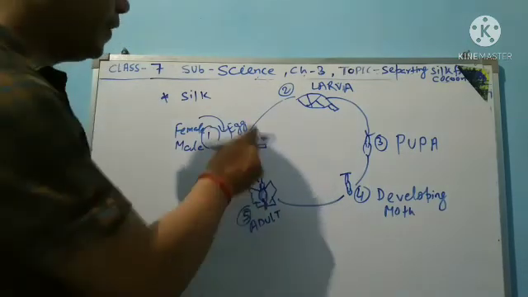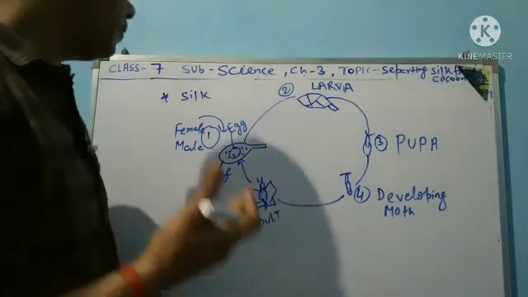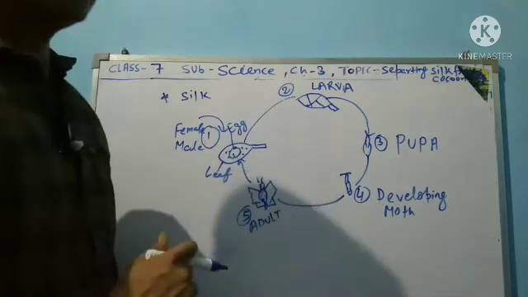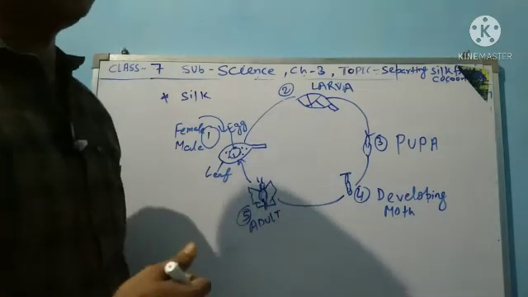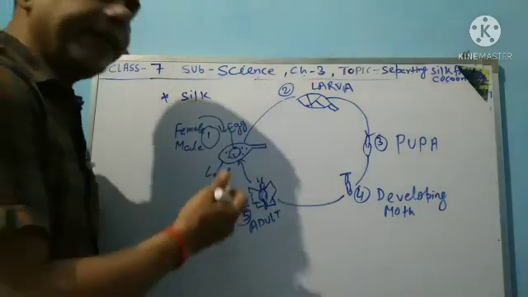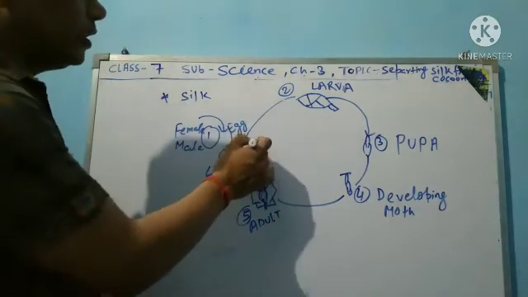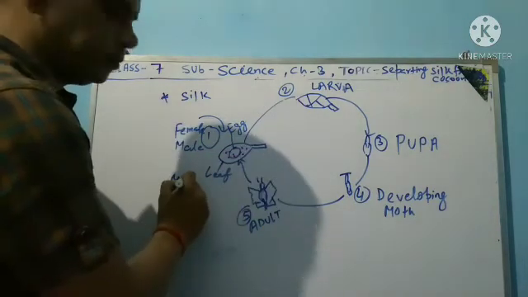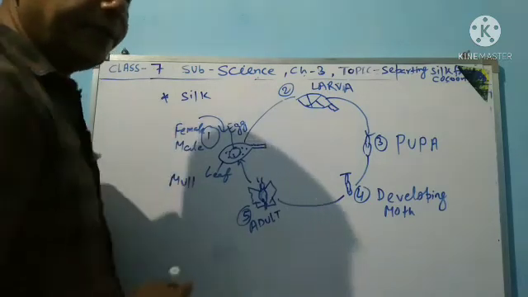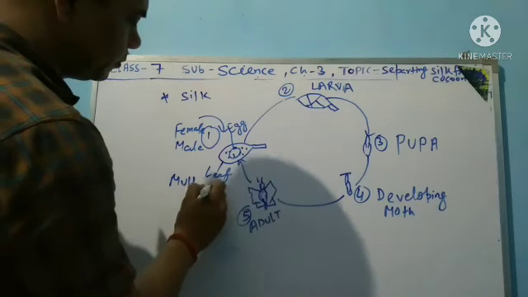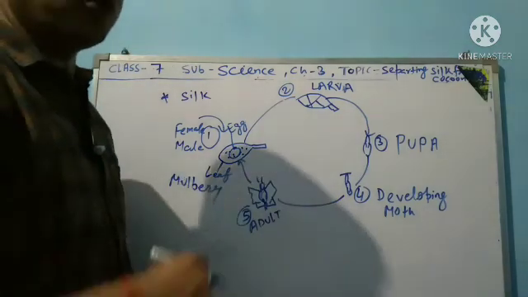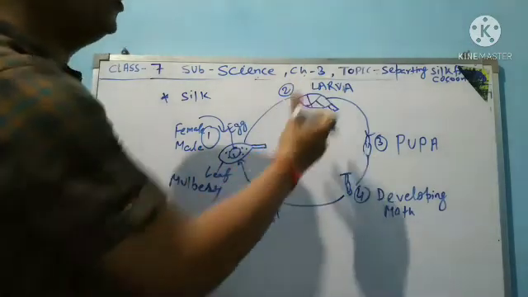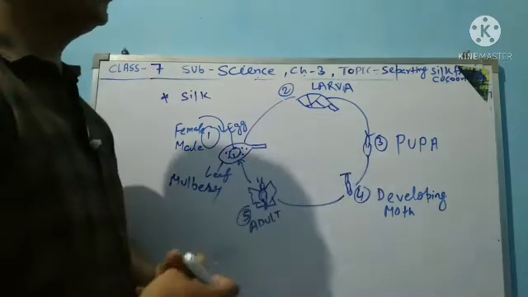Many lakhs of eggs are produced by the female moth. The larvae take their food from the mulberry leaf, and after taking food they grow to a large size.